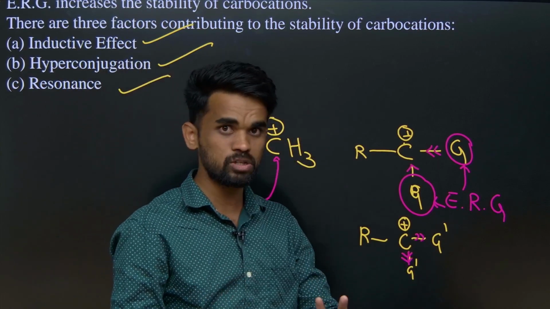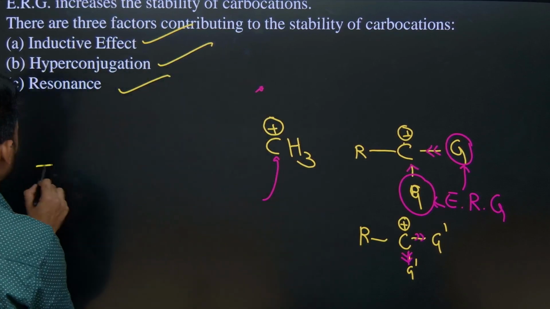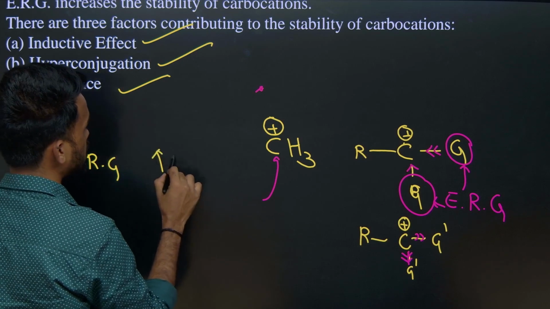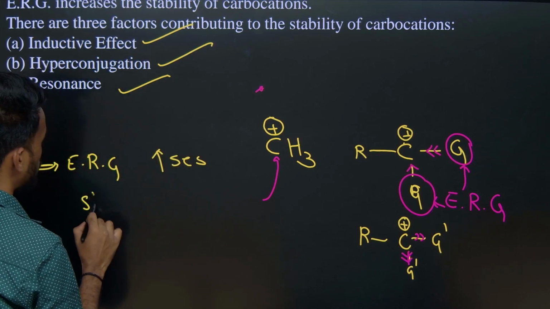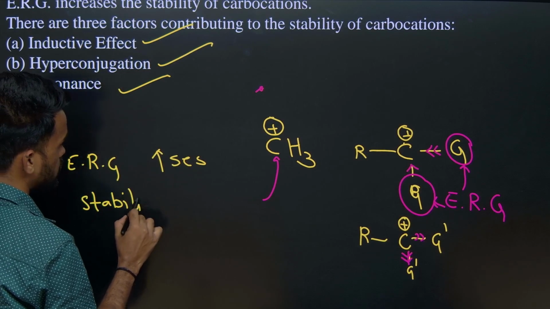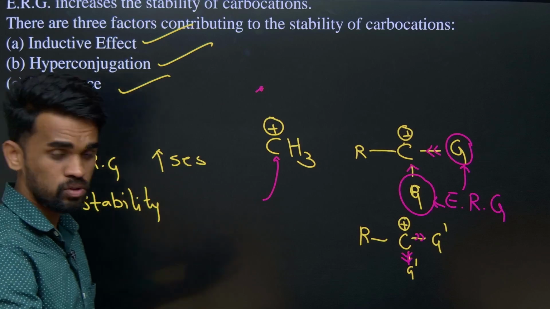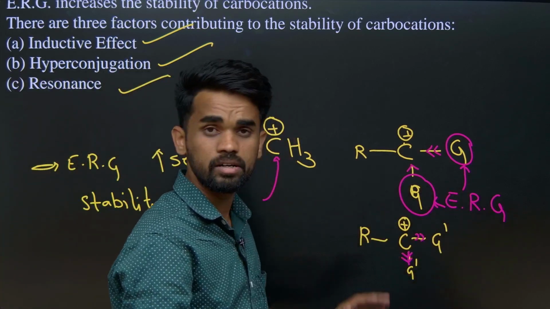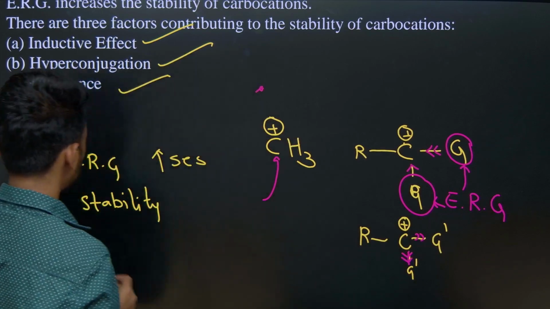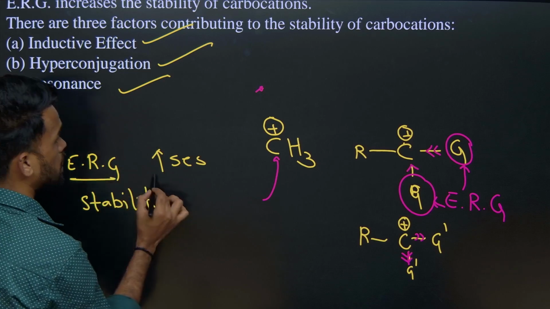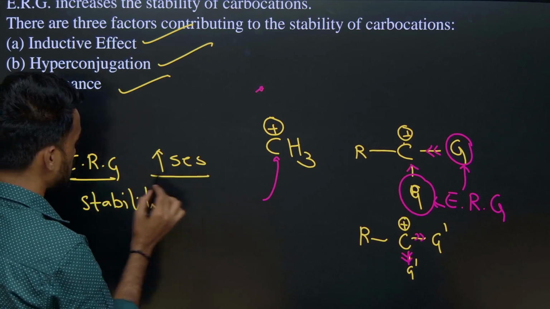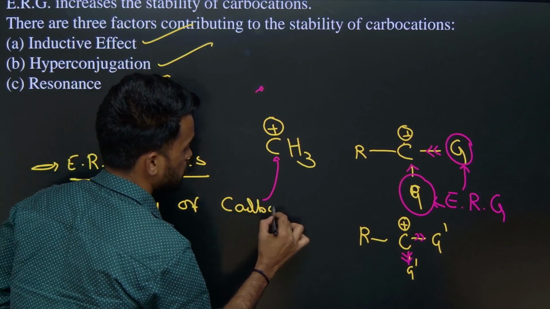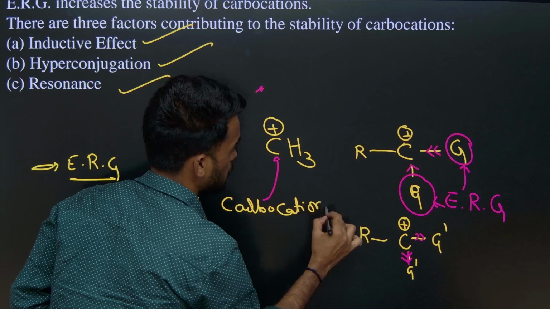Now you just remember two lines. Electron releasing groups, ERG, increase the stability of carbocation. Just write these points as of now; in the future we are going to discuss exactly what electron releasing groups and electron withdrawing groups are.